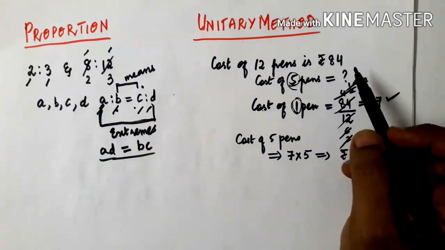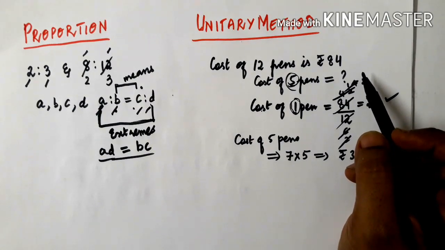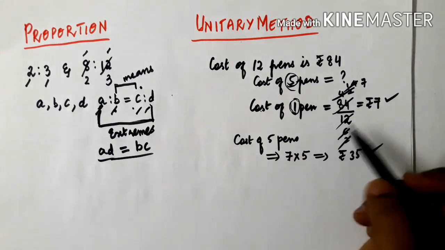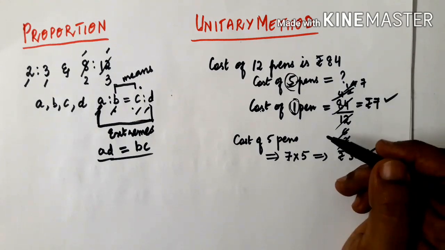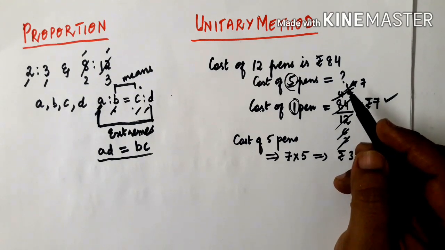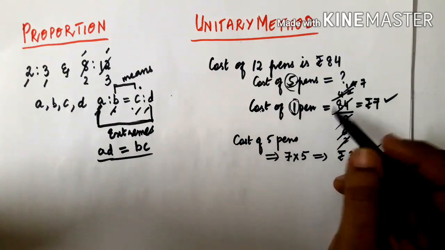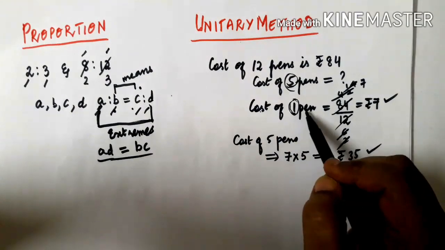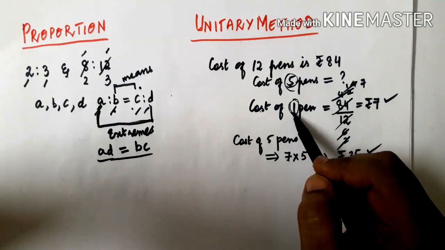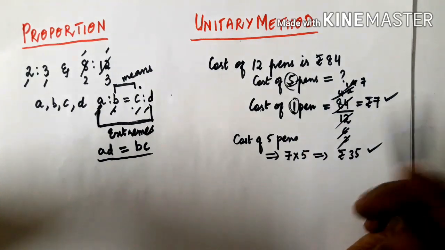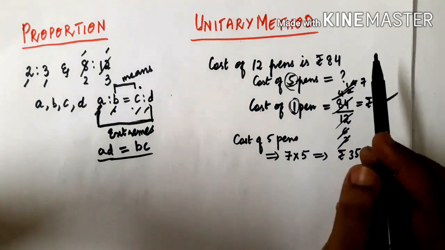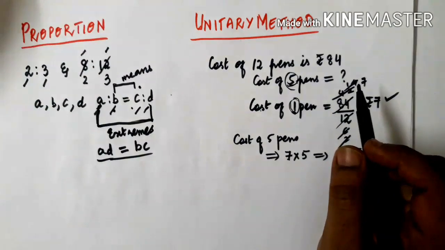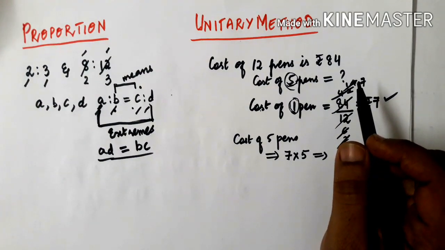In the unitary method we generally follow the rule that to get more we multiply, and to get less we divide. Here we first find the unit quantity and then the required quantity. So this is nothing but the unitary method. In all the problems wherever it is mentioned to use the unitary method, you have to do that.